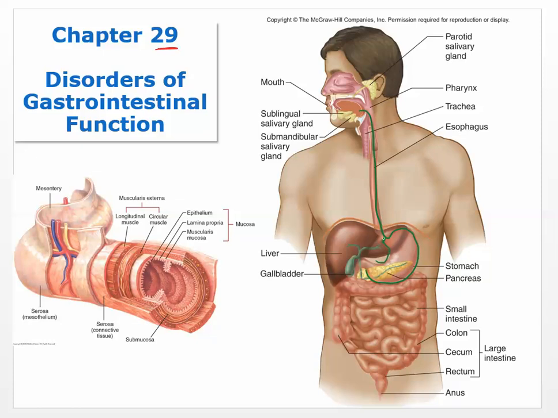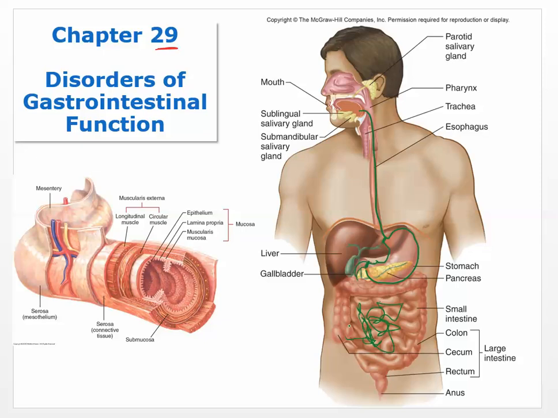Okay, so it's got a sphincter here and it's got a sphincter here that can hold the contents in the stomach. And then that continues through the duodenum, which is the first part of the small intestine, and then it continues through the rest of the small intestine. And then it moves to the large intestine, or the colon.